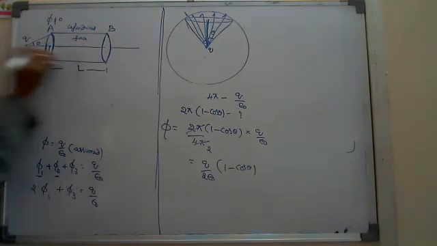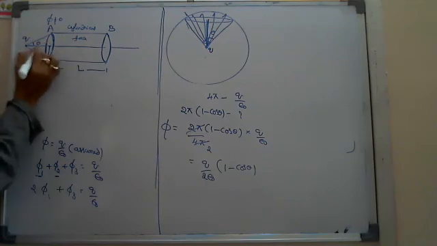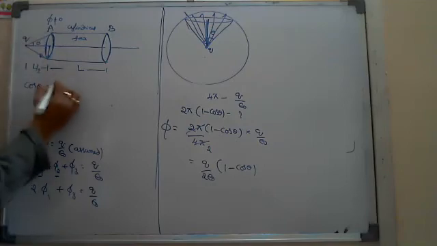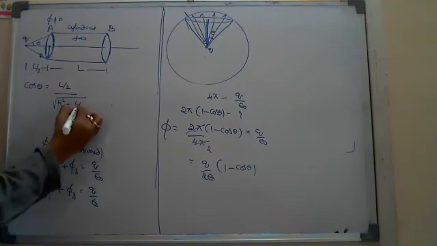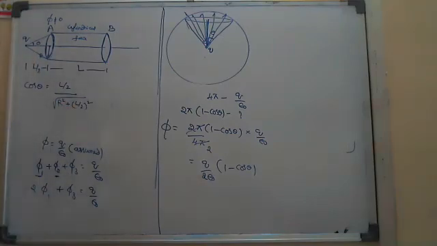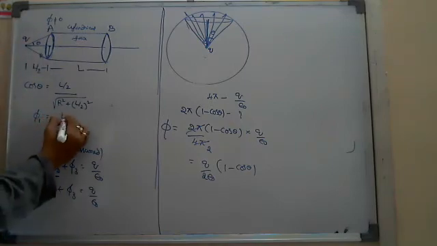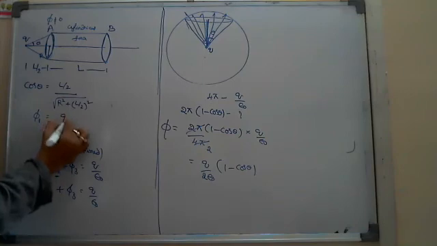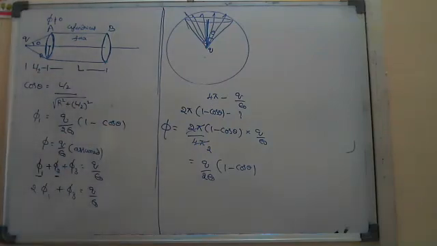He said it is R and this is L by 2. So you can say cos theta equals the adjacent side L by 2 divided by the hypotenuse, which is root of R square plus L by 2 whole square. That cos theta I substitute here. Then through the circular face, phi 1 equals Q by 2 epsilon naught into 1 minus this cos theta. So understood, Nana, how to find the flux if the charge is present outside of a cylinder.